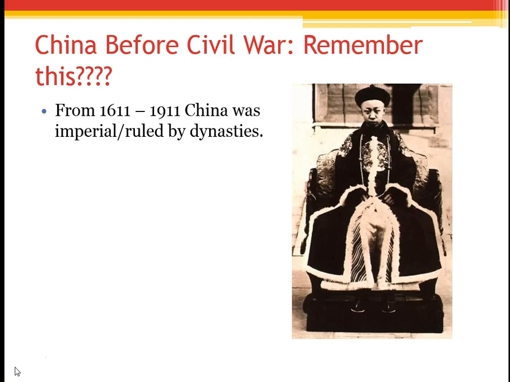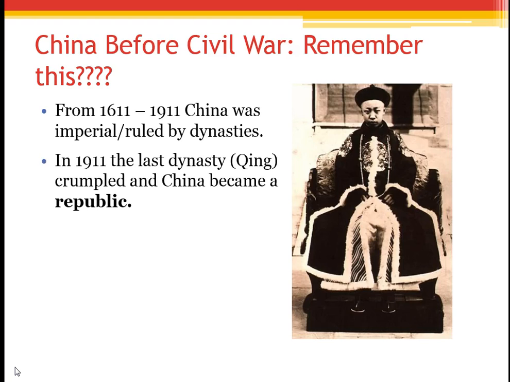From 1611 to 1911, one dynasty was in power, and that is the Qing dynasty. Due to a number of internal conflicts that we touched on a little bit in Unit 2, such as the Boxer Rebellion, where people were fighting Europeans guerrilla warfare style to try to prevent imperialism in China.